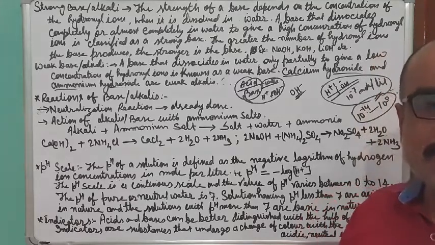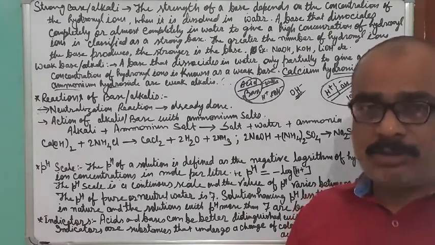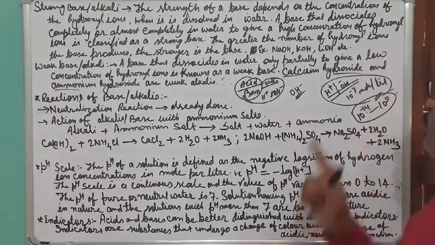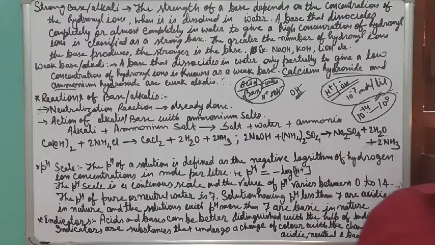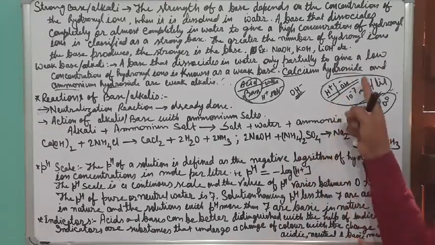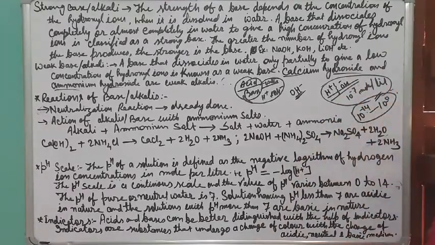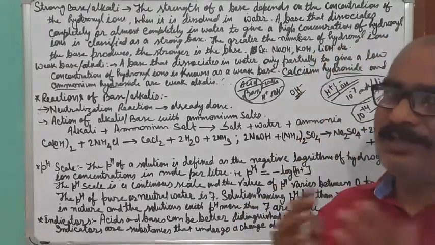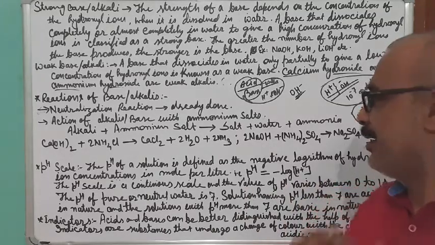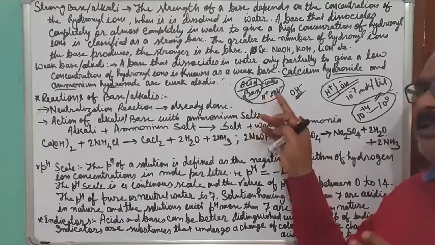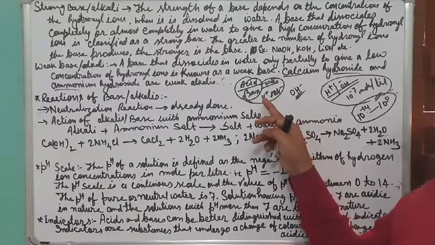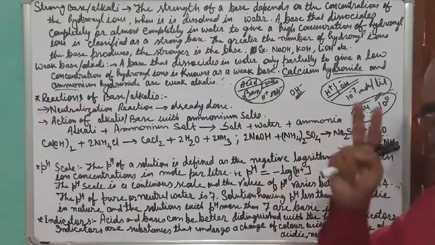So in case of distilled water, the number of H plus ion as well as the number of OH minus ion are both 10 to the power minus 7 mole per liter. So the concentration of H plus ion and OH minus ion are the same. That is why they cancel one another. In case of acid, the number of H plus ion is more than the OH minus ion. That's why it is acid.